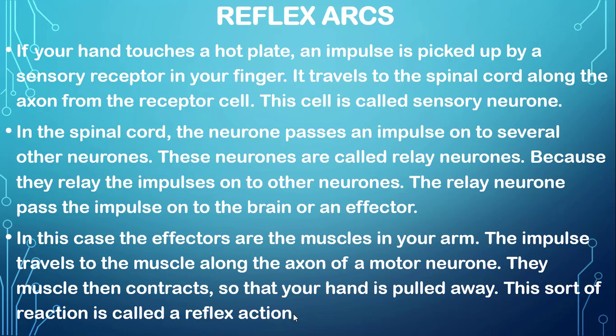This is an automatic response, a reflex action. It is controlled by the spinal cord, not by the brain, because in this action the brain is skipped. Messages are sent to the spinal cord and then to a particular effector.